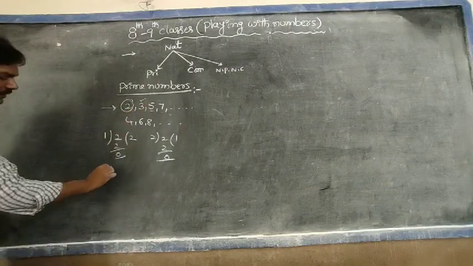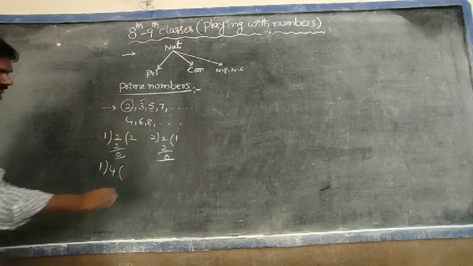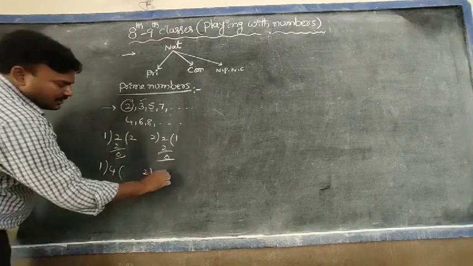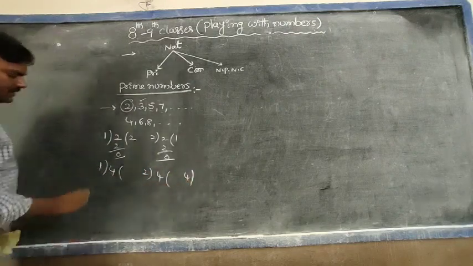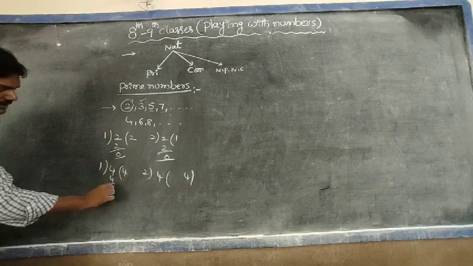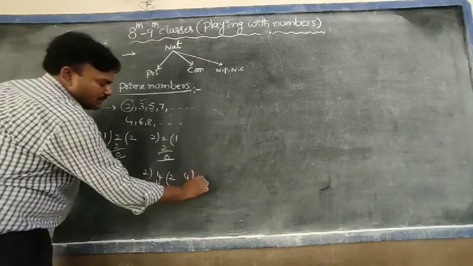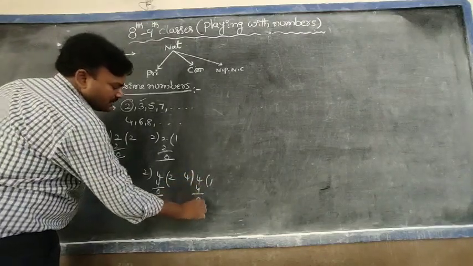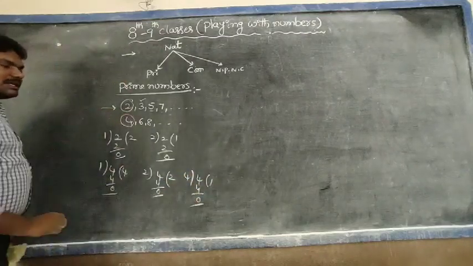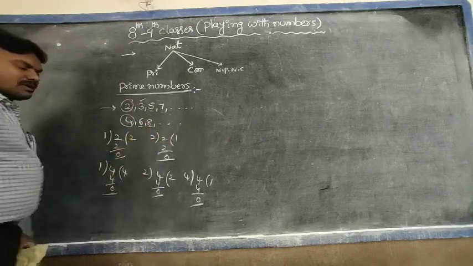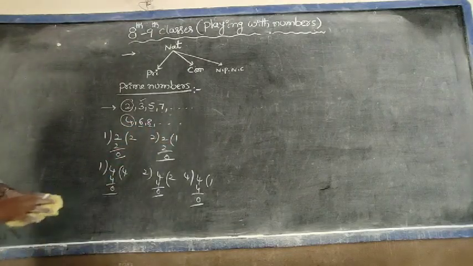Take 4. 4 is divisible by 1 and also 2 and also 4. So 1 into 4, remainder is 0. 2 into 2 is 4, remainder is 0. So 4 ones is 4, 0. So 4 is not a prime number, and 6, 8 also are not prime numbers. Right, students?